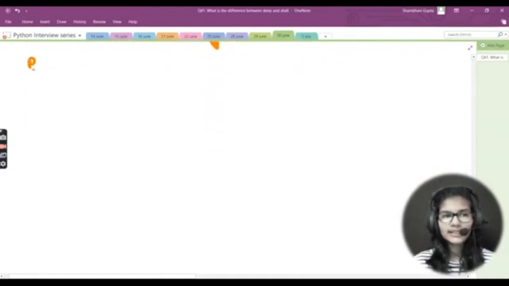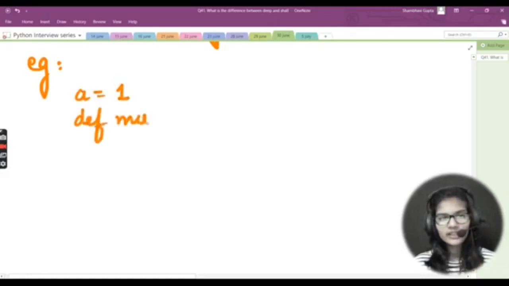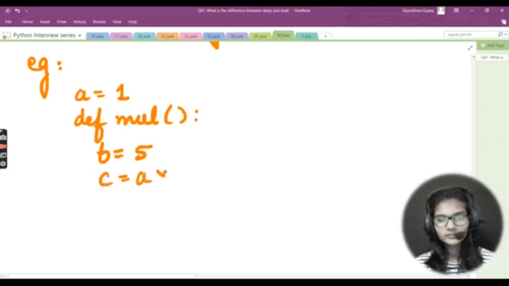Now let's quickly see an example for this, of how we can talk about the local and the global variables, right? So let's say I take one variable, a is equal to 1. Okay, I make a function, def mul, that is my multiply, and the brackets like this. Inside this, let's say I define a variable, b is equal to 5. Okay, and I write c is equal to a multiplication b, right? And simply I would print c.